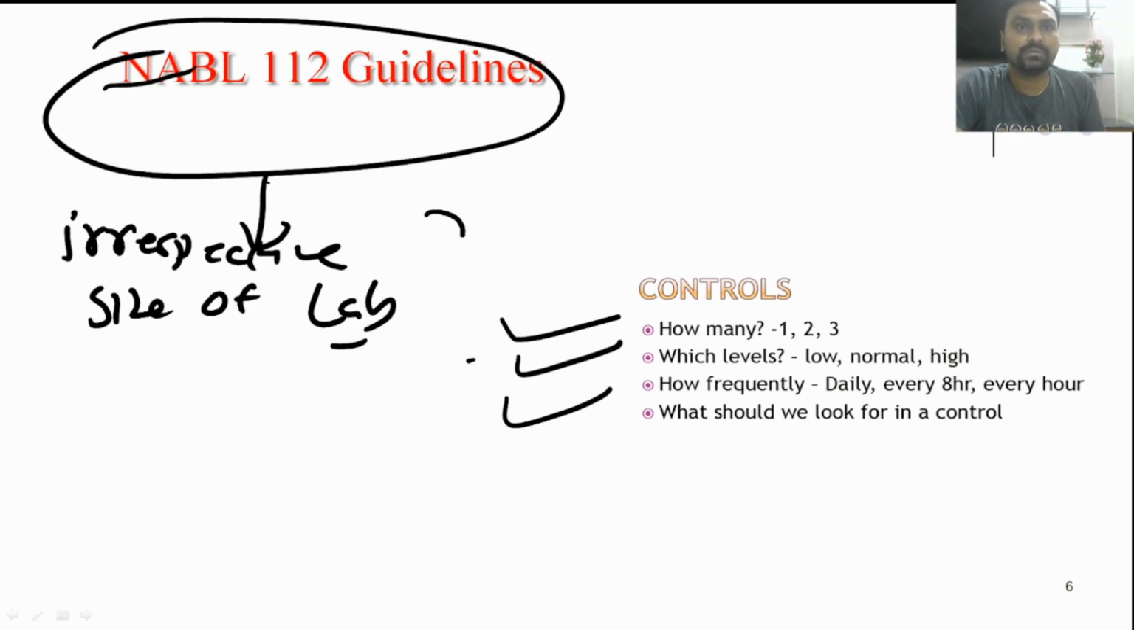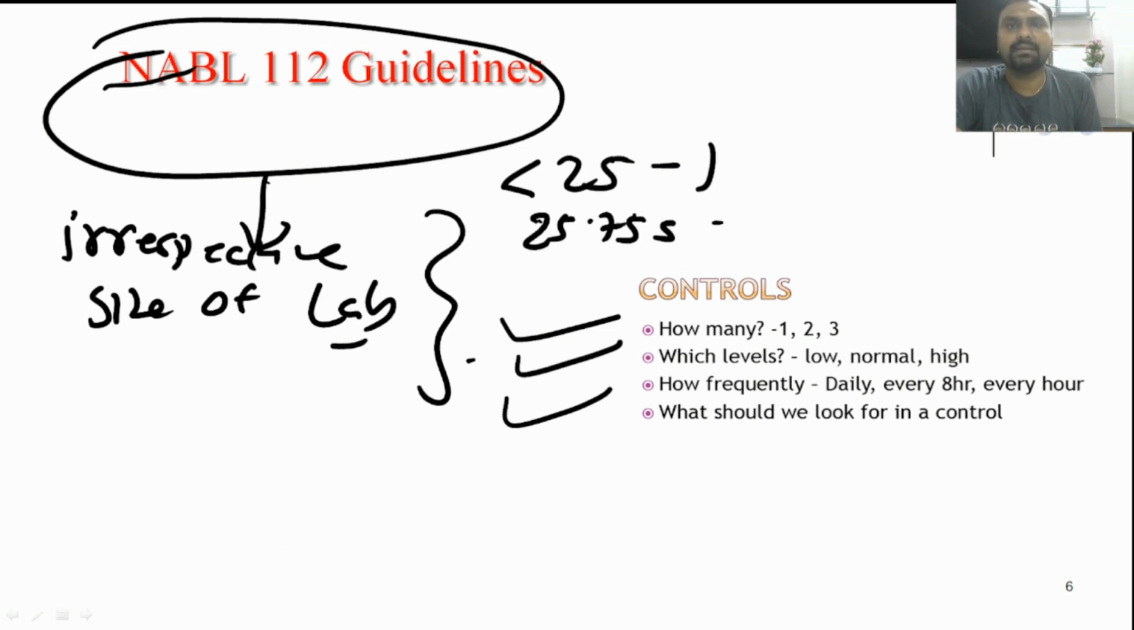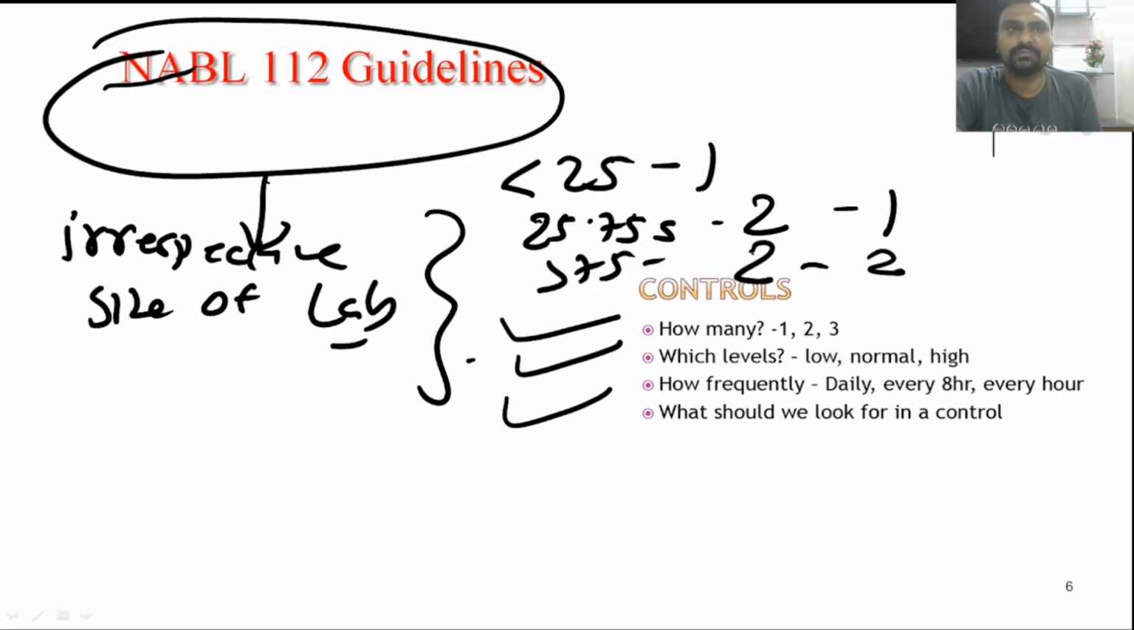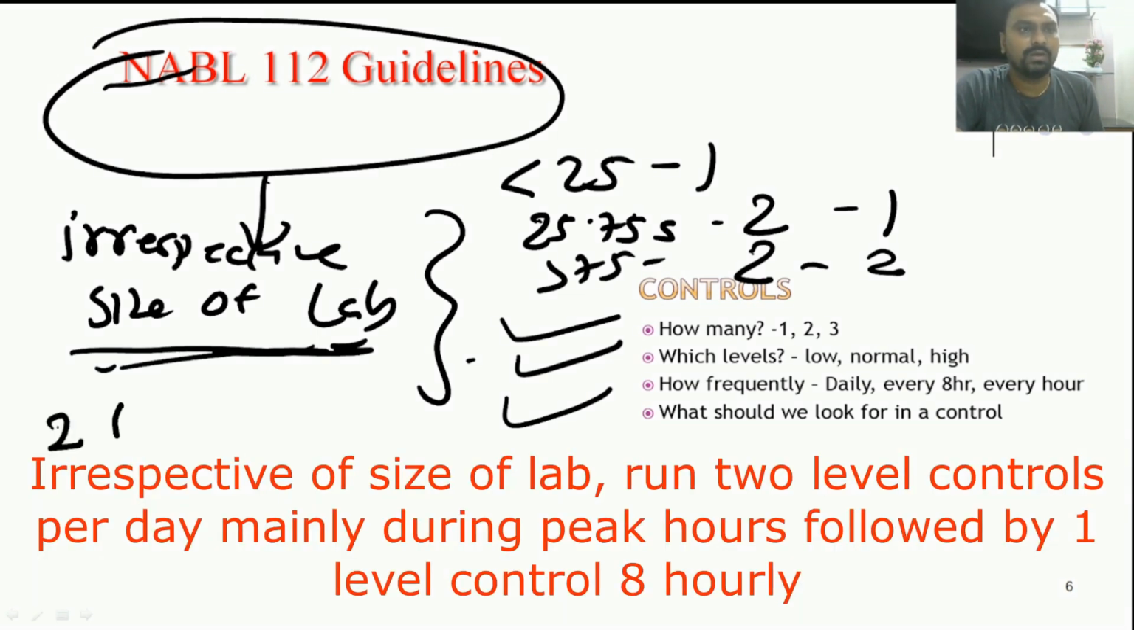Okay. Initially, it was like this: less than 25 samples, then one level of control. If 25 to 75 samples, then two levels of control one time. And if more than 75 samples, then two levels of control two times. But now it is changed. Irrespective of the size of the lab, every lab must run two levels of controls. Two levels of controls. Okay.